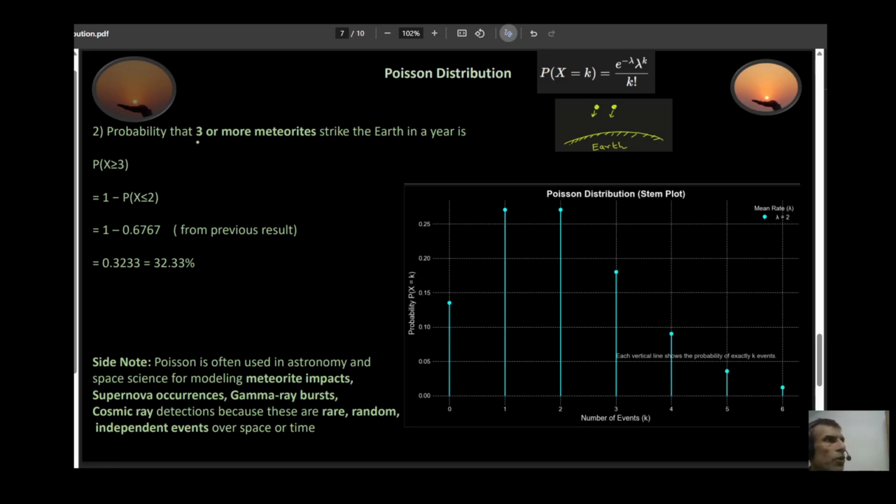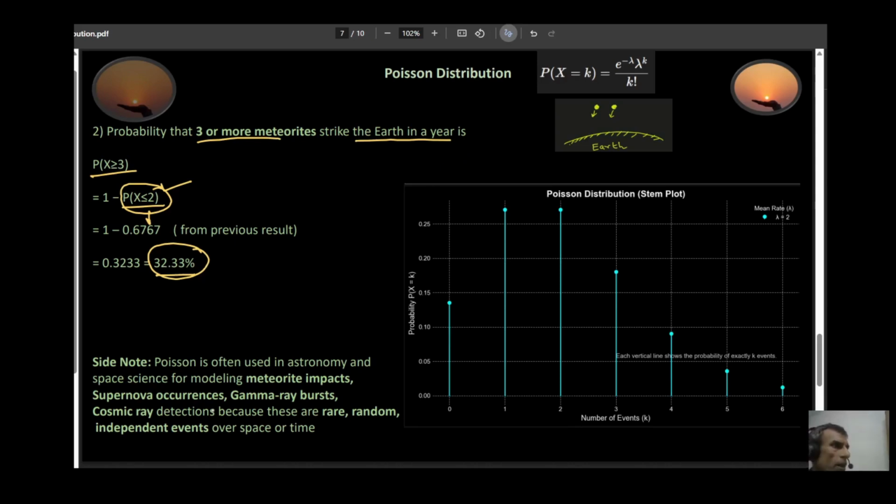Now, the probability that three or more meteorites strike the Earth in a year is given by the probability that x is greater than or equal to 3. This is the same as saying 1 minus P(x ≤ 2). The reason I'm working with this is because I have already done this calculation previously, so I can just substitute the values over here. It's going to become 1 minus 0.6767, and the answer comes out to be 32.33%. So there is a 32.33% chance that you are going to have three or more meteorites striking the Earth in a given year.